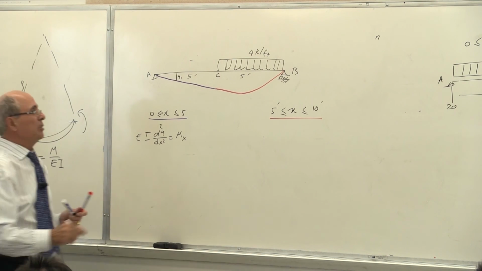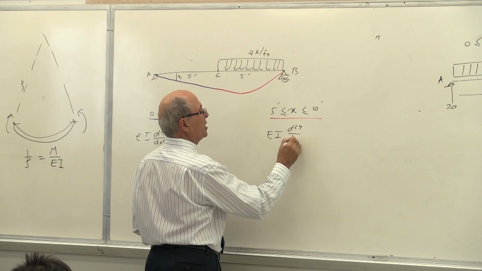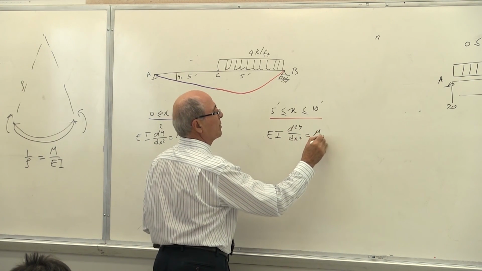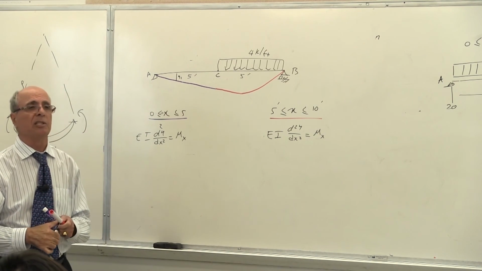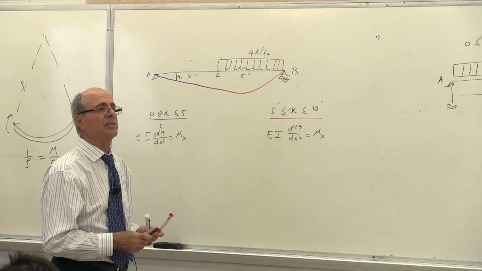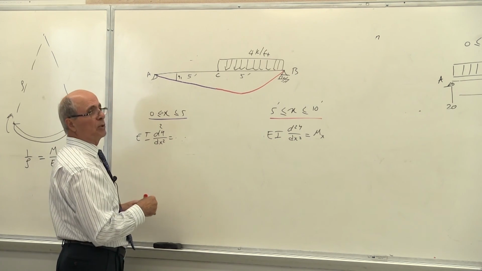Yes or no? Here you have to write EI d2y over dx squared equals M as a function of x for the red area. Yes. Is this the same as you all suggested? It is not the same. Is that correct or not? Yes? I'm going to put that here, and you just check it for yourself.